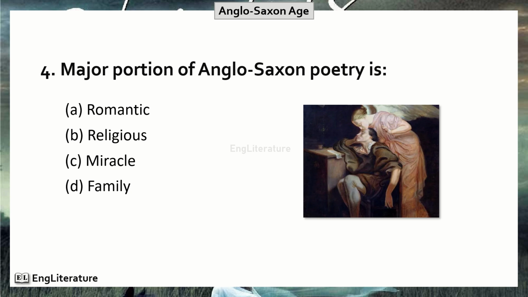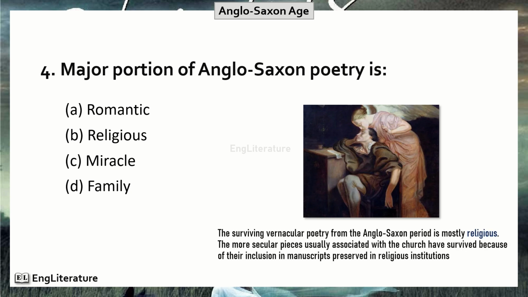Question number 4. Major portion of Anglo-Saxon poetry is. The surviving vernacular poetry from the Anglo-Saxon period is mostly religious. The more secular pieces usually associated with the church have survived because of their inclusion in manuscripts preserved in religious institutions. Hence, the right option is number B. Religion is the major portion of Anglo-Saxon poetry.